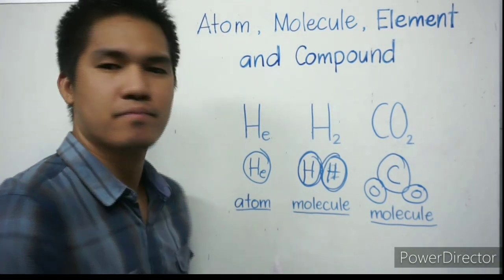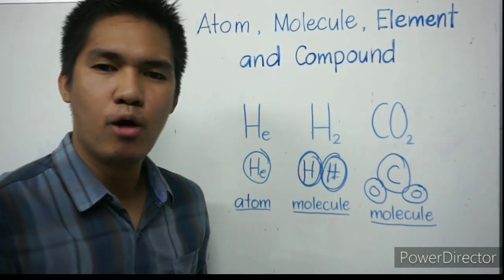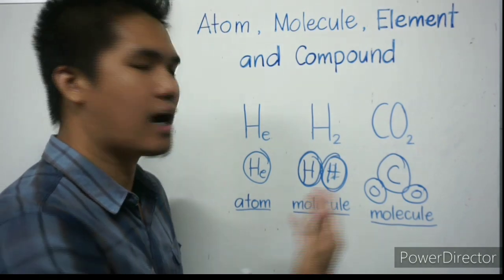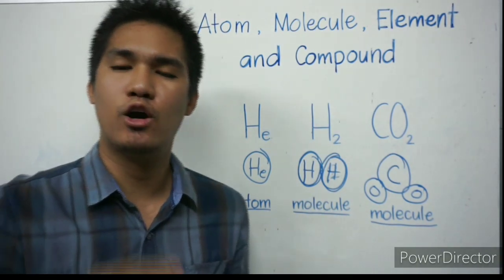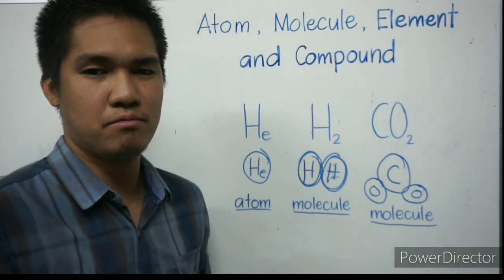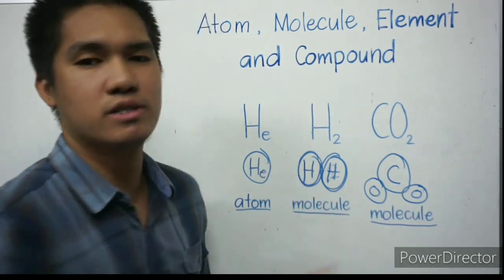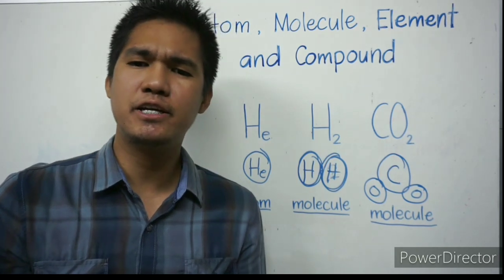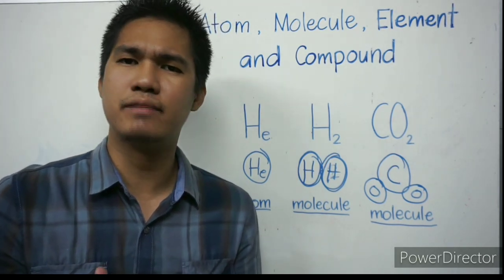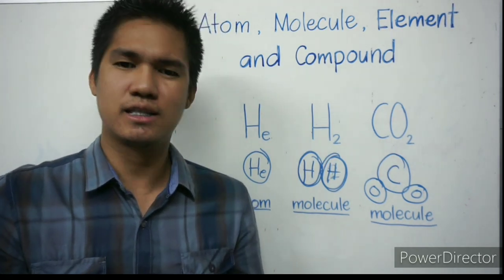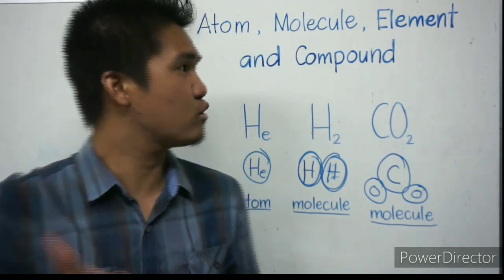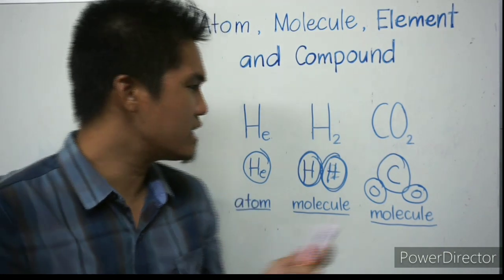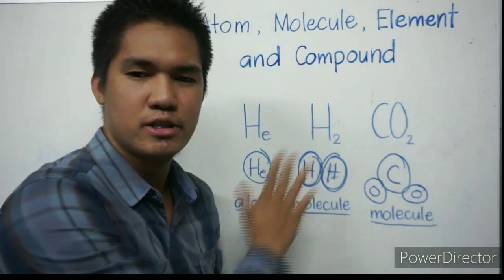Like H2 is made up of the same atoms, and carbon dioxide is made up of two different types of atoms, which is the carbon and the oxygen. So now that you know already the difference between an atom and a molecule, let's discuss now the difference between the element and the compound using these following examples that we have.